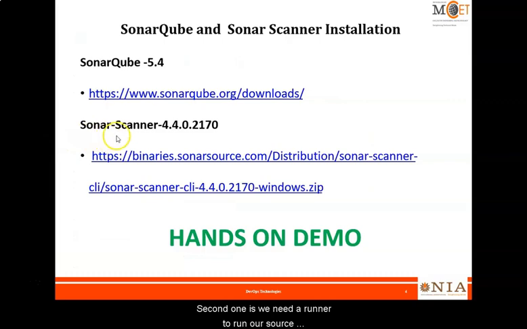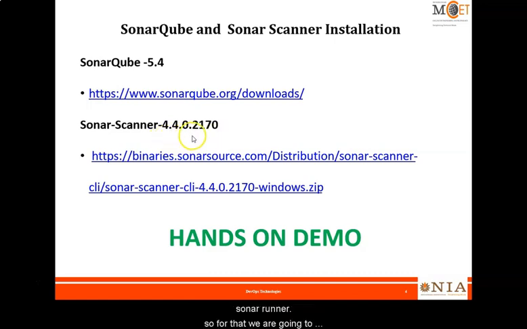Second one is we need a runner to run our source code. There are different ways you can set up a runner, using Gradle and Jenkins or some other plugins. They can be used to run the scanner or runner, but in this session I am going to explain the common method through the command prompt. You can run this Sonar runner, that is, Sonar scanner.